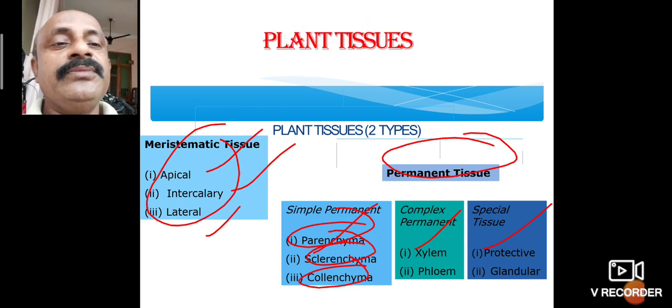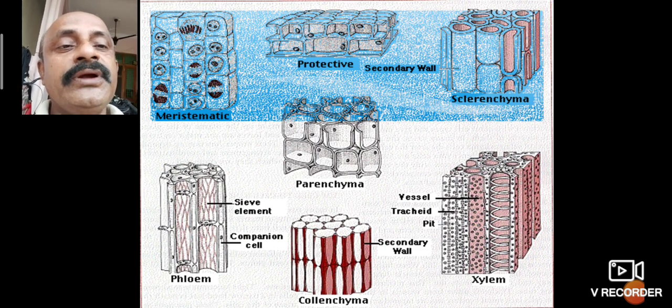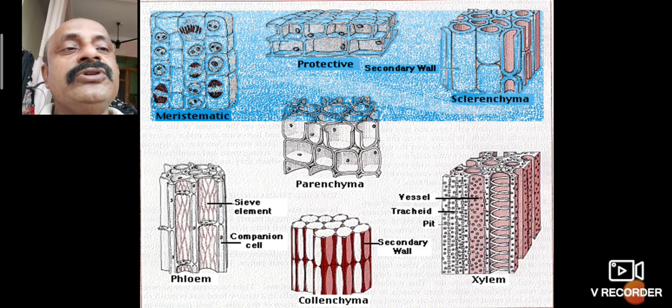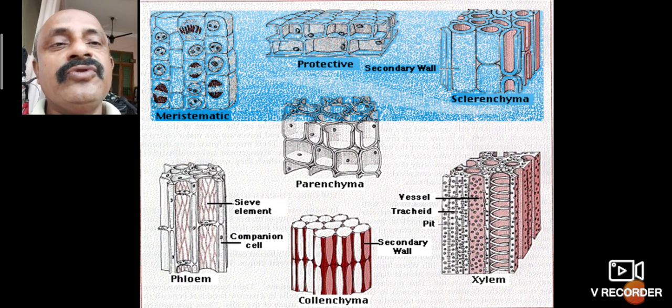Then what is the meaning of permanent? Permanent tissues are protective, and secondary growth takes place. The secondary wall is present in sclerenchyma, collenchyma, and also in xylem and phloem.